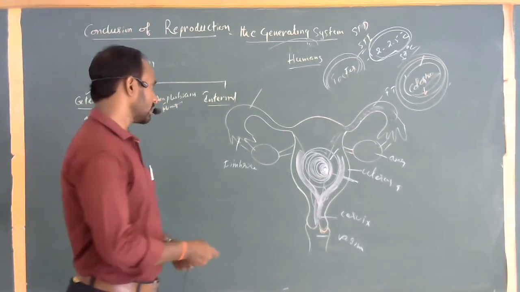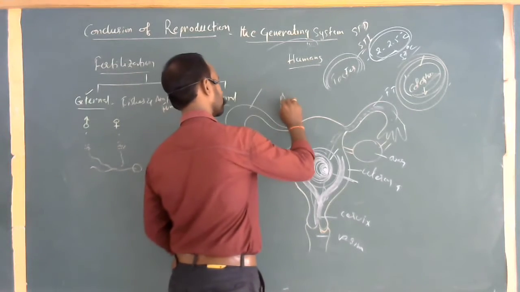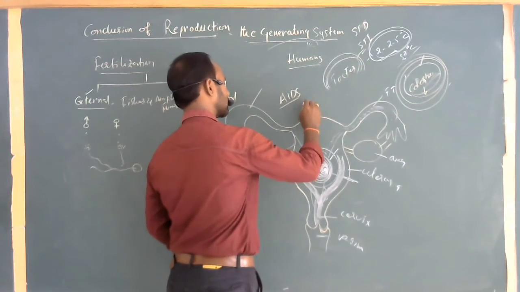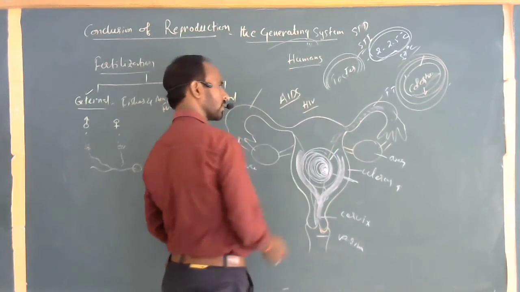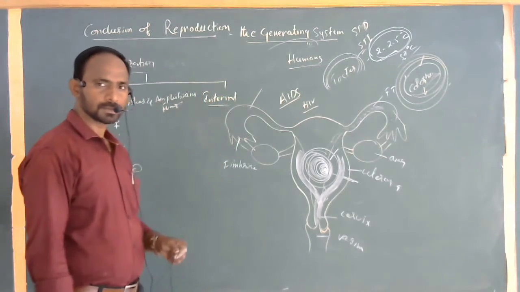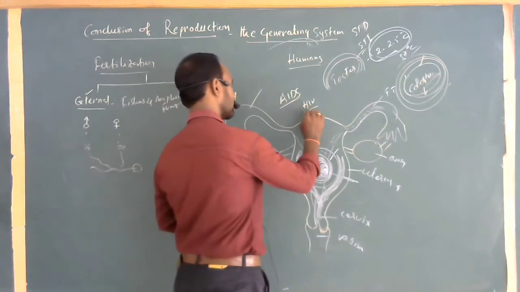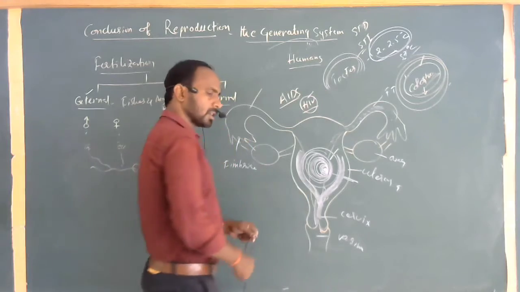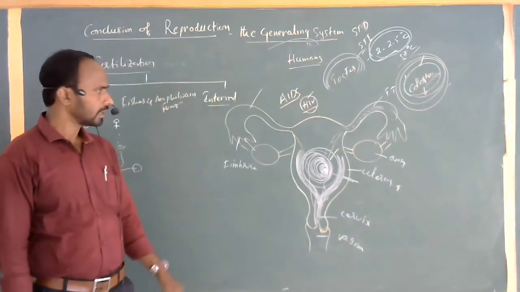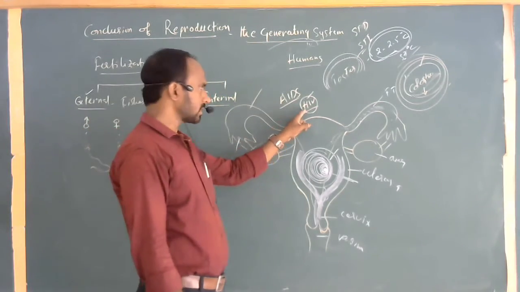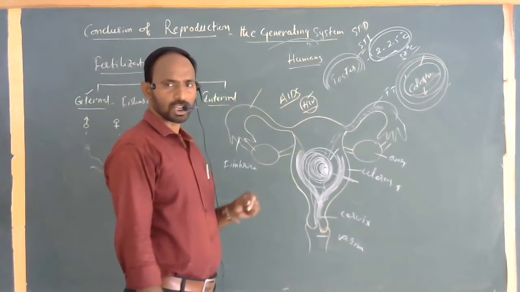That's why the dangerous disease commonly called AIDS is caused by HIV, the human immunodeficiency virus. It is a very dangerous disease caused by HIV. So HIV and AIDS are not equal. HIV is the name of the virus. AIDS is the disease caused by the HIV.